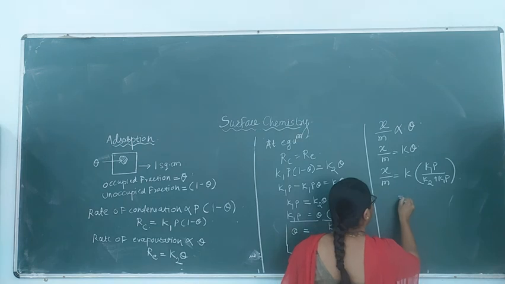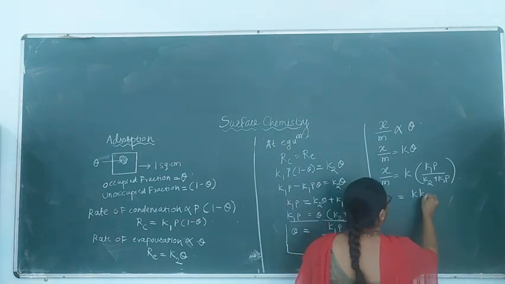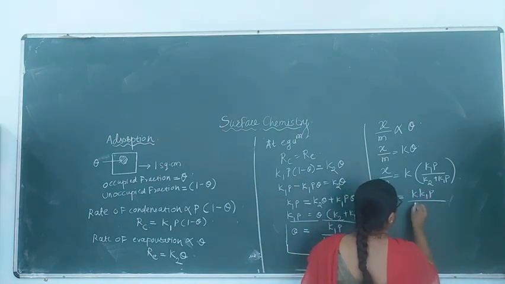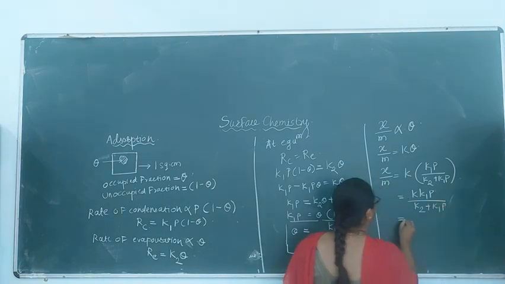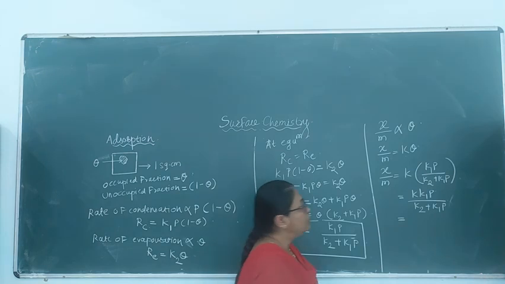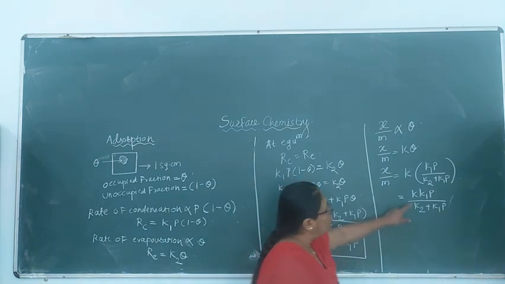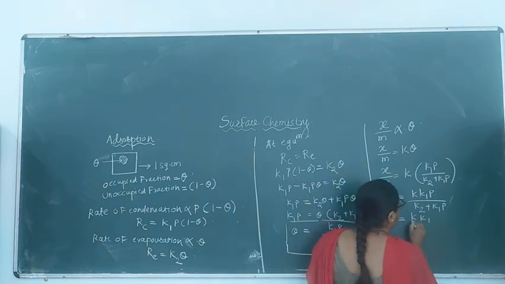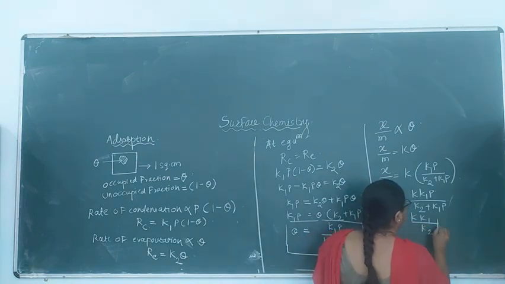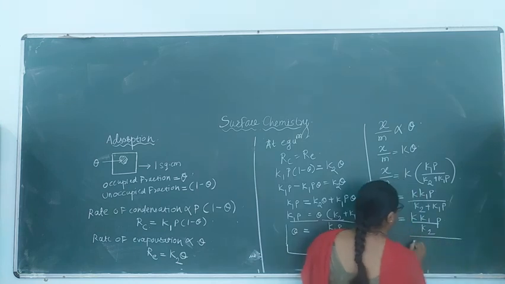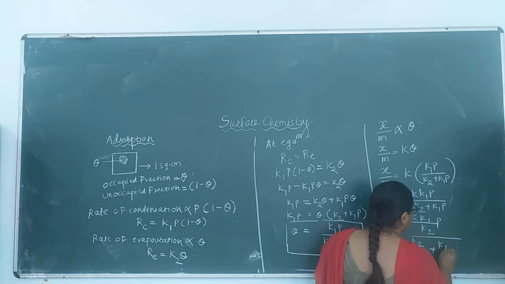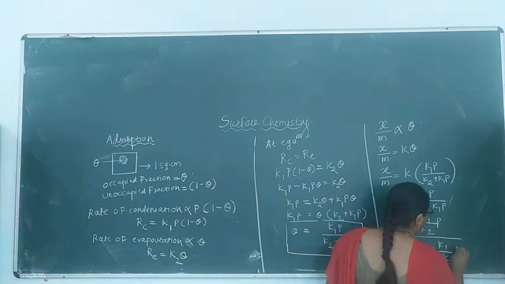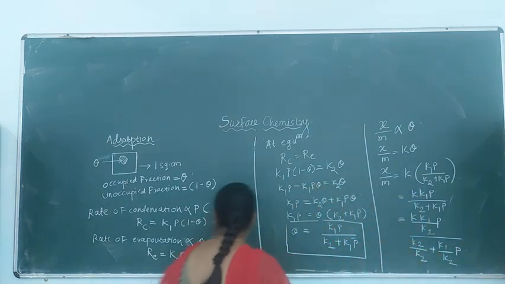Let's multiply with this k inside. So k into K1P divided by K2 plus K1 into P. Now what I am going to do is, I am going to divide by K2 to the numerator and denominator. That means k into K1 divided by K2 into P, divided by K2 by K2 plus K1 by K2 into P.